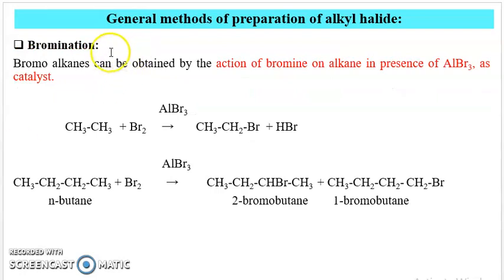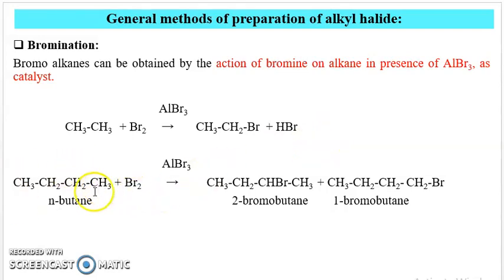The next is bromination. Bromoalkanes can be obtained by the action of bromine on alkane in presence of aluminum tribromide as a catalyst. Because the bromination process requires a catalyst, and this catalyst is aluminum tribromide, a Lewis acid catalyst. Example: ethane reacts with bromine in presence of aluminum tribromide. Then the product is bromoethane or ethyl bromide, and HBr is the byproduct.